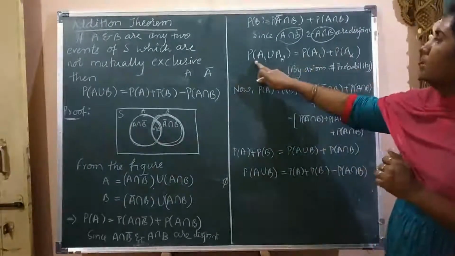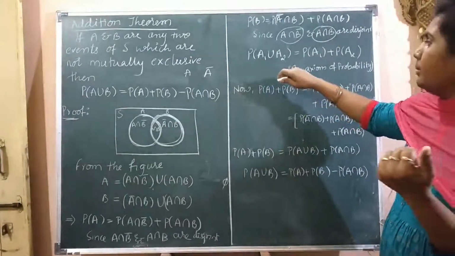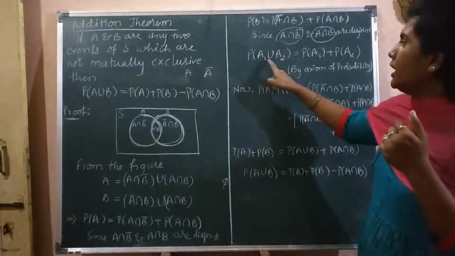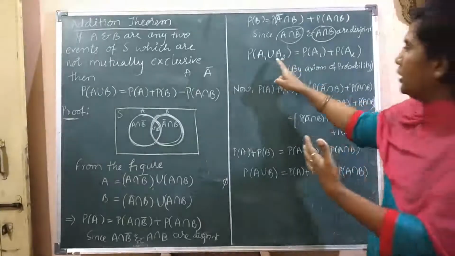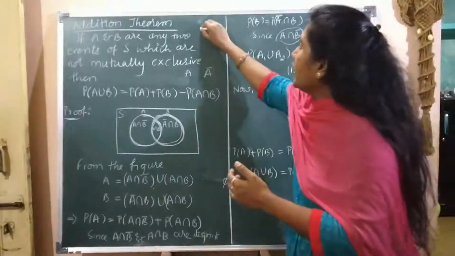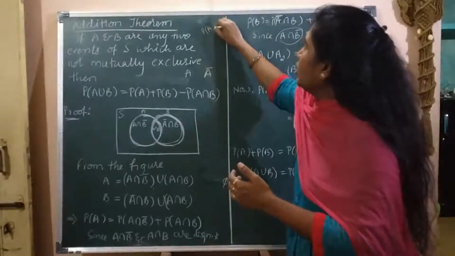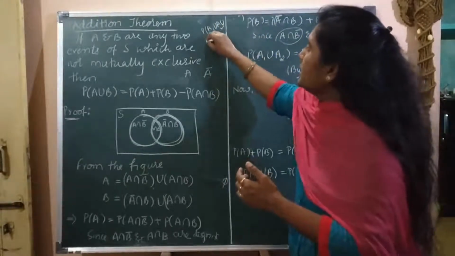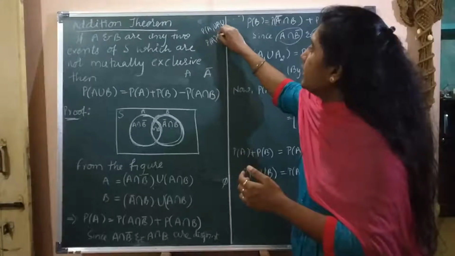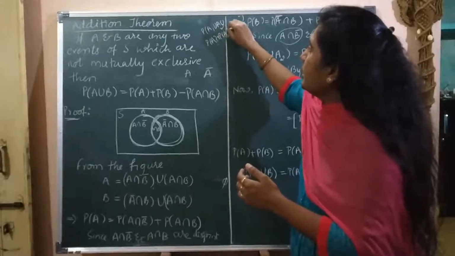Next, by the axiom of probability, we can write P of A1 union A2 is equal to P of A1 plus P of A2. Not only for two, we can write P of A1 union A2 union and so on as P of A1 plus P of A2 plus and so on.